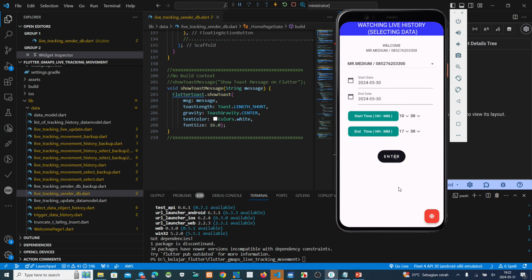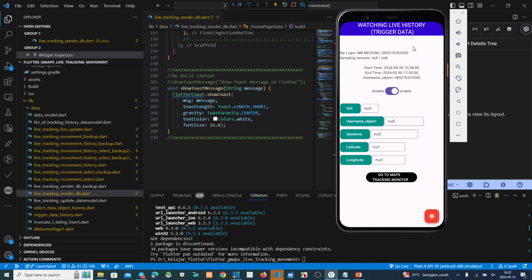Okay. We enter. We see there is sampling here. Oh, no data here. Maybe not in this time. Okay, never mind.